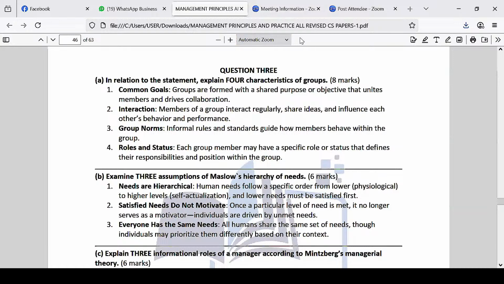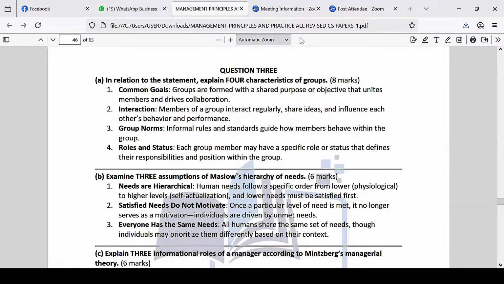So this question is asking about what? Features of a group. What are some of the characteristics that a group has? Number one is common goal. So basically, if you work as a group, then you must have a common goal. If people have got different goals in a group, then that's not a group. A group must have a common goal, like a team, a football team or whichever team. You do different things, but all of you work towards what? Achieving a win. So that group is formed.